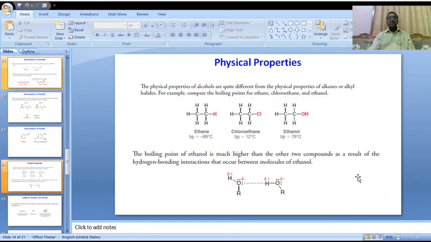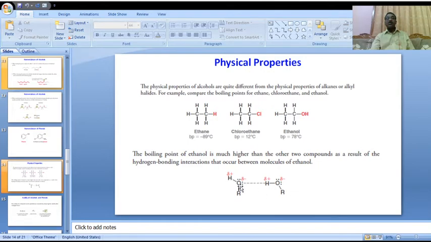This is a result of the hydrogen bonding interactions that occur between the molecules of ethanol. This is the reason. The ethanol molecule undergoes hydrogen bonding within the alcohol and with water molecules.